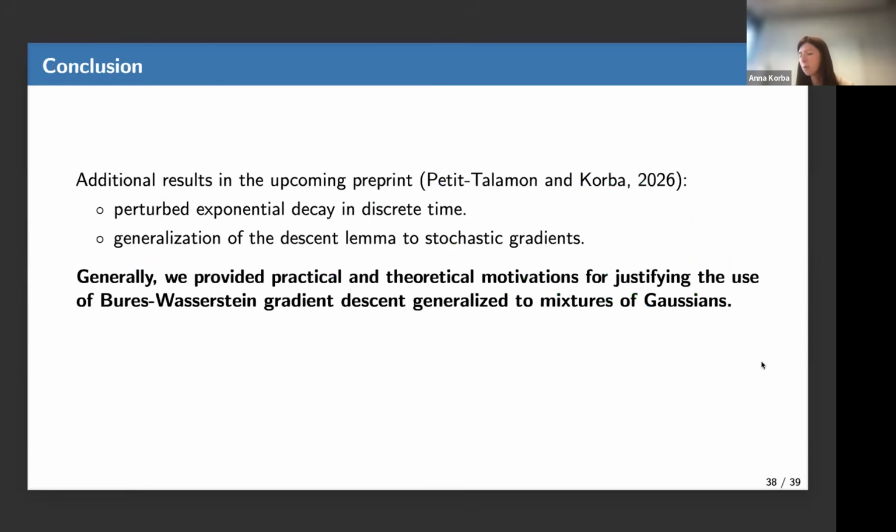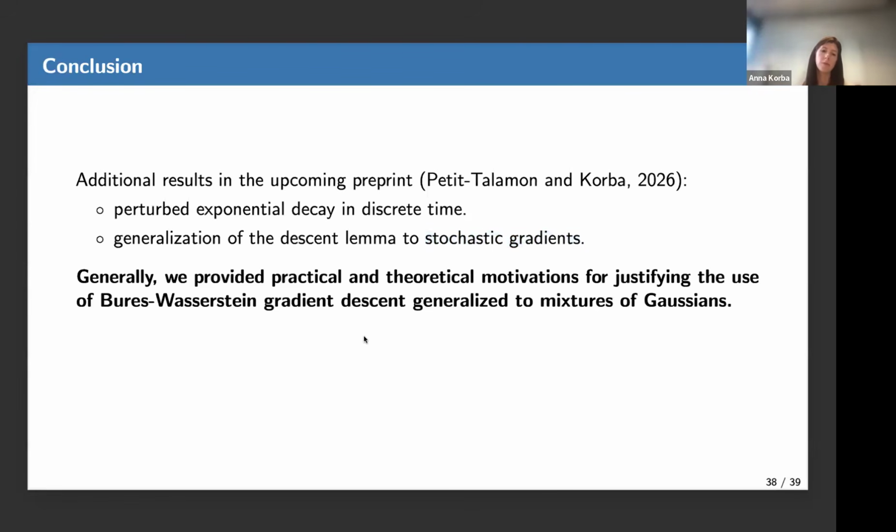So on this, I stop. Additional results will be in the upcoming preprint: exponential decay up to some bias when the target satisfies some Łojasiewicz condition, and generalization of the results to stochastic gradients.